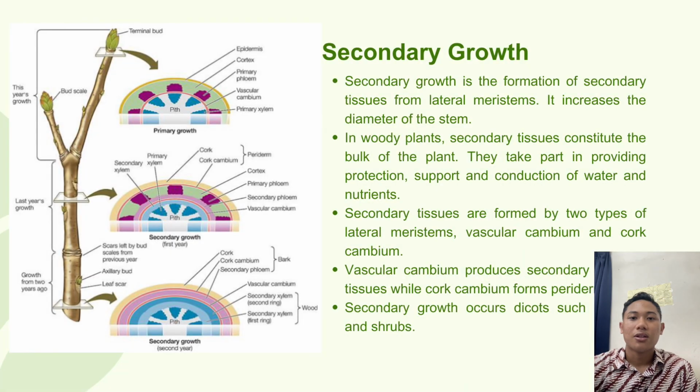Secondary growth occurs mainly in woody plants. It increases the diameter of the stem and provides strength and protection. This growth is produced by lateral meristems, such as the vascular cambium and cork cambium. Secondary growth is common in dicot plants like trees and shrubs.